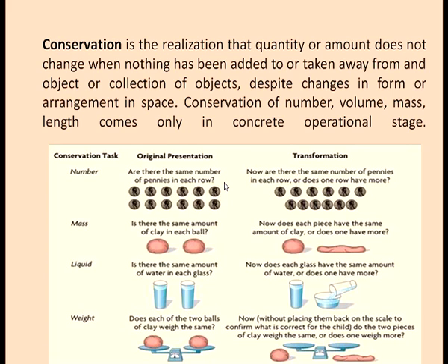Children in the pre-operational stage will look at the height of the container and not the width of the other container, and might say that the container that is longer has more liquid, whereas the concrete operational stage child who has attained conservation will say that they came from the same beakers. So, they will go back to the previous step, which is also called reversibility, and will be able to say that both have an equal amount of liquid in them.